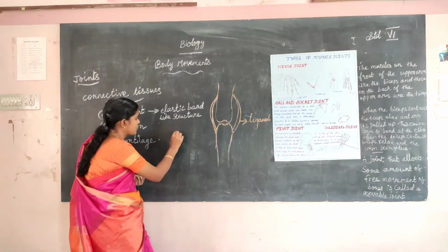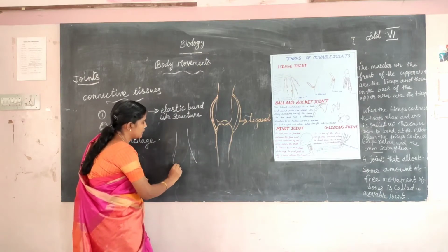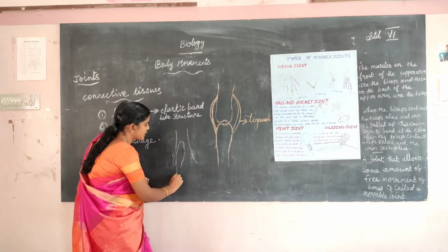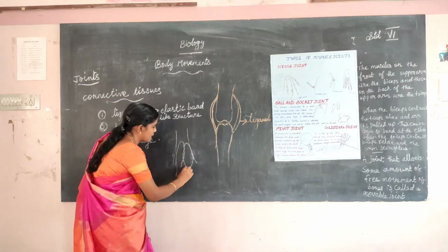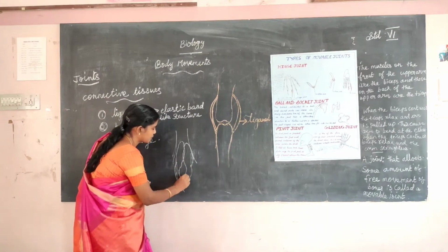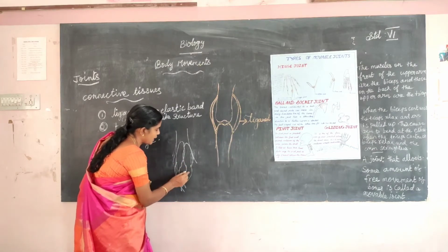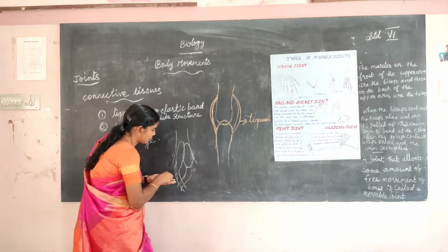The tendon is attached to the muscles. This is a big muscle. Inside there is a bone, and this side also there is a bone.